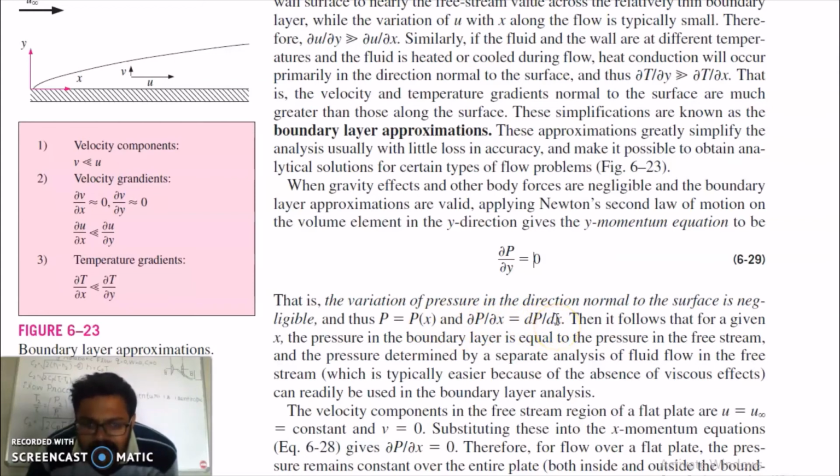Because in the y direction there is no variation of pressure, it follows that for a given x, the pressure in the boundary layer is equal to the pressure in the free stream. Means whatever the pressure in the boundary layer, if you move in the y coordinate in the above direction into the free stream, you will get the same pressure.